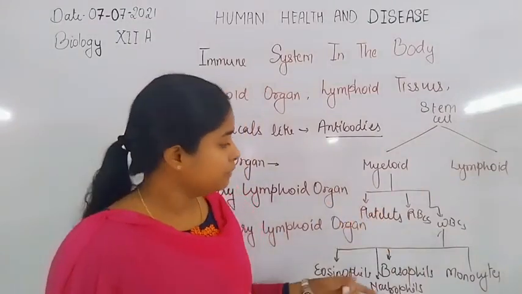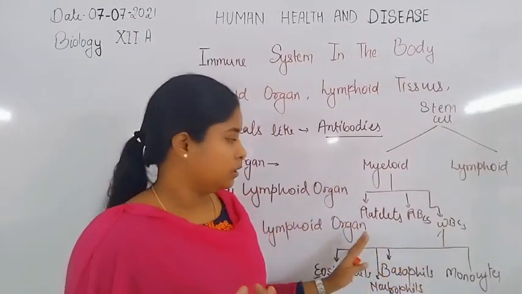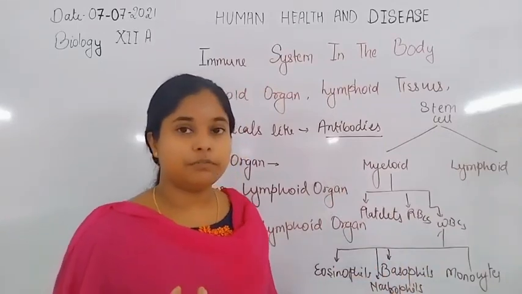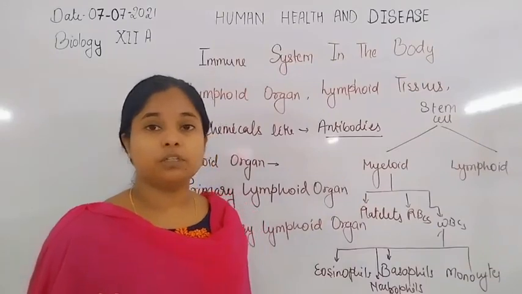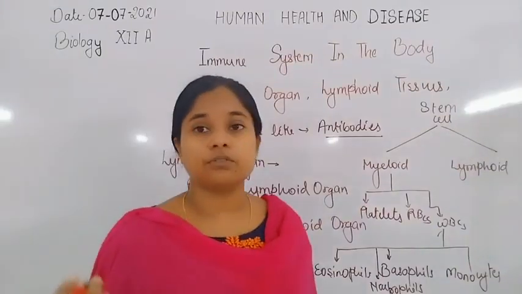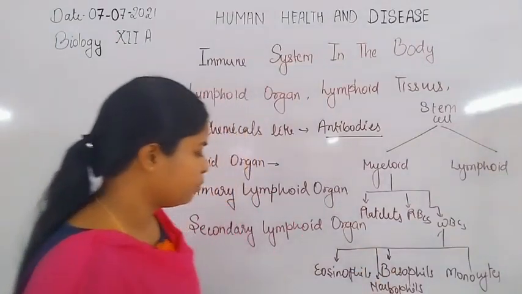Now they undergo the formation of all these cells by proliferation and differentiation. Other than these, the lymphoid tissues also undergo proliferation and differentiation to form the different types of immune cells. These cells also provide immunity.